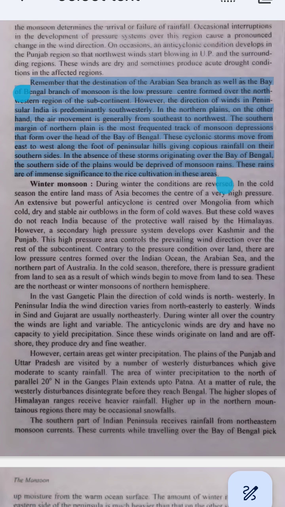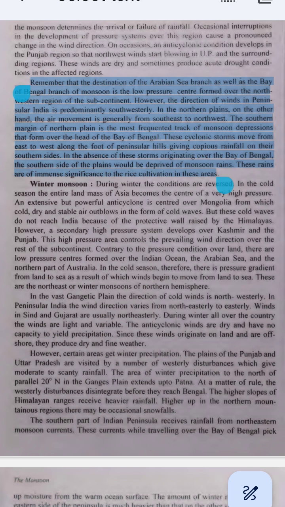Think of low pressure like a magnet for rain clouds. The clouds want to go to this place because there's space for them there. What happens in peninsular India? Peninsular India is the big piece of land in the middle and south of India. In this area, the winds mostly come from the southwest. Imagine you are standing on a beach in southern India. The wind is blowing from the ocean to the land, coming from the southwest.